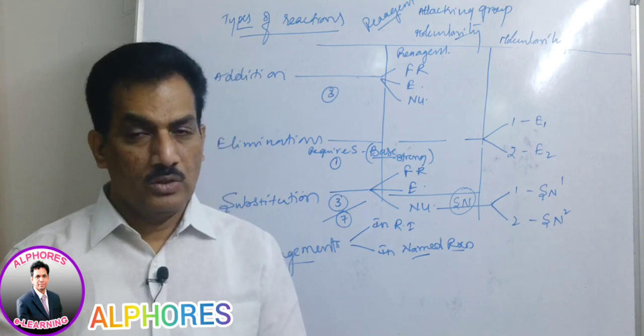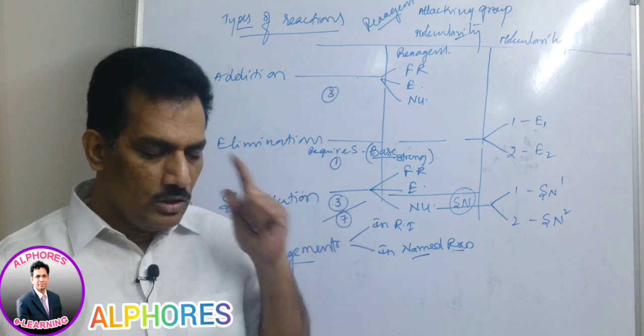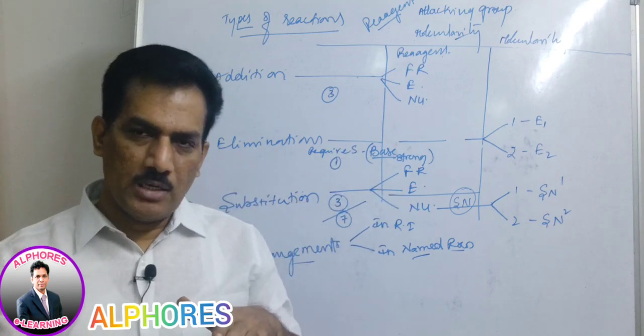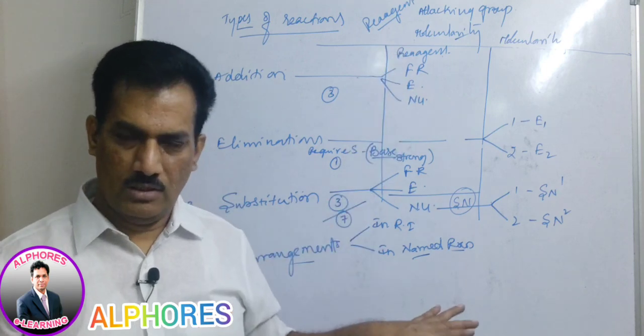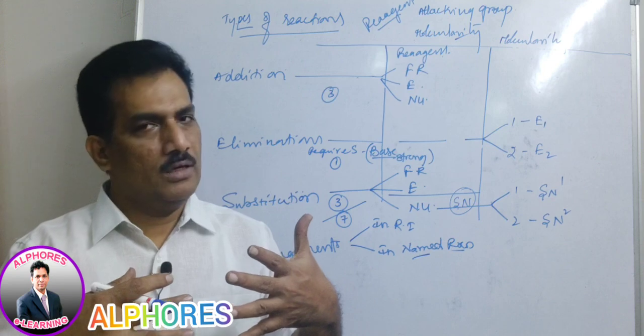Are you clear? By the next session you should keep in mind the different substrates and the reactions. In the next session we are going to club these two. Clear? Thank you.